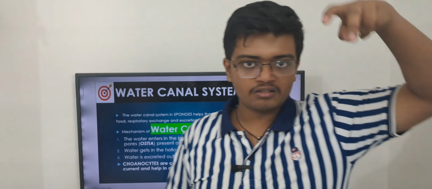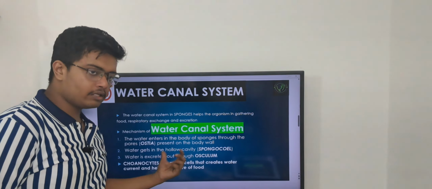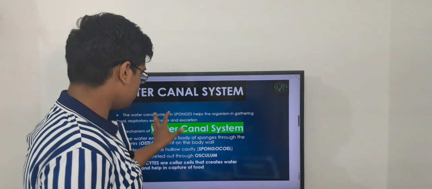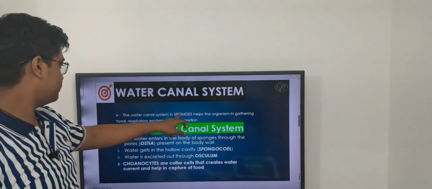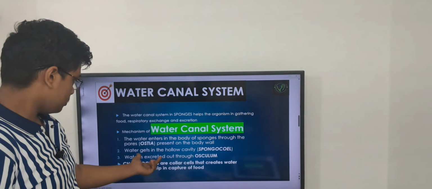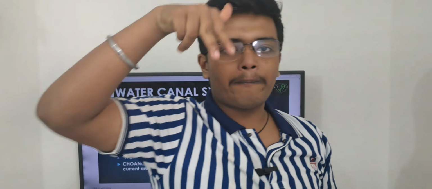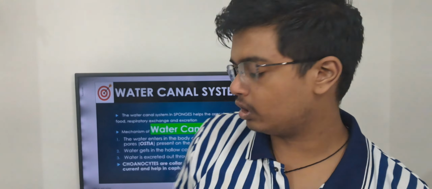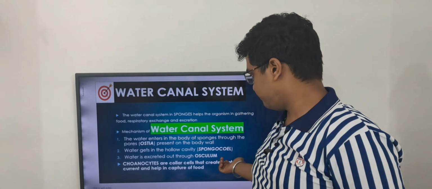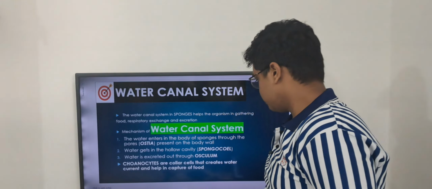The osculum is the two eyes present on the coconut. So after using the water, after gathering food, respiratory exchange, and excretion, the water is excreted out through those two openings called the eyes of the coconut, or osculum. Understood?